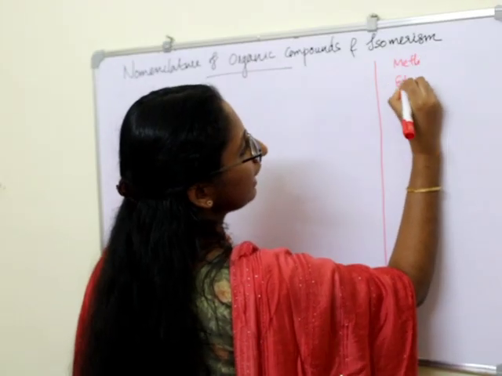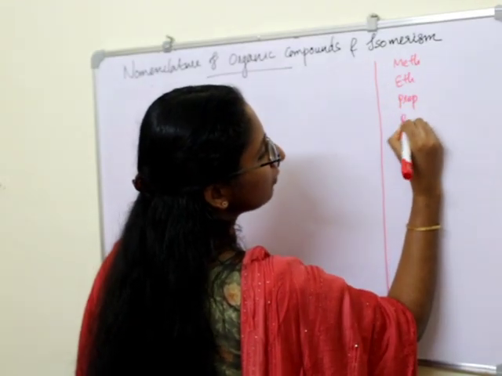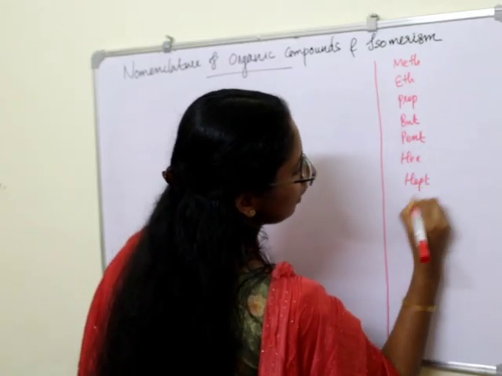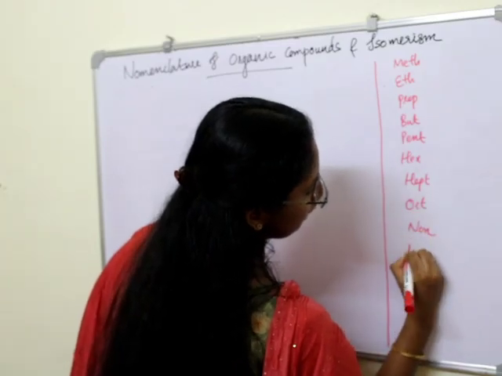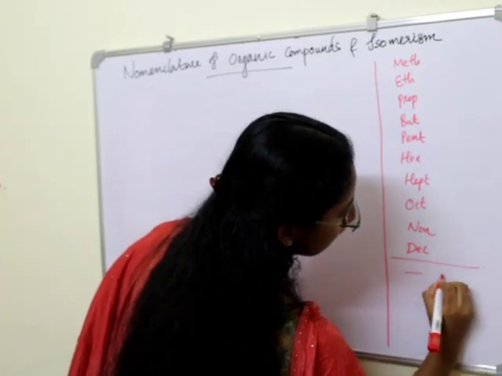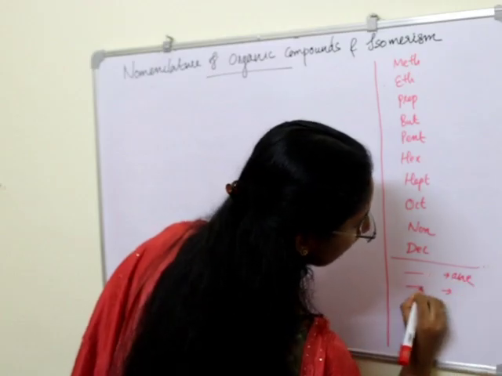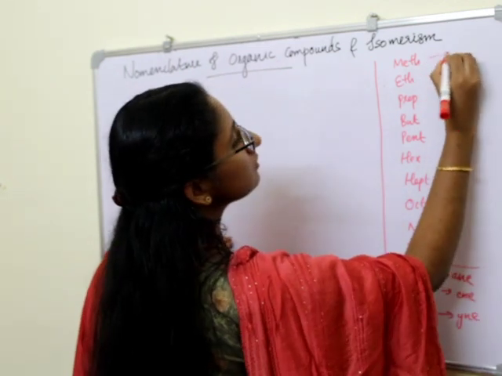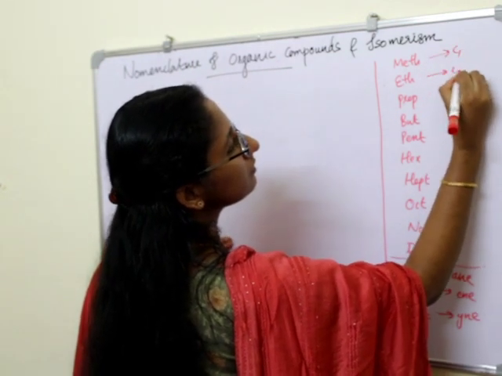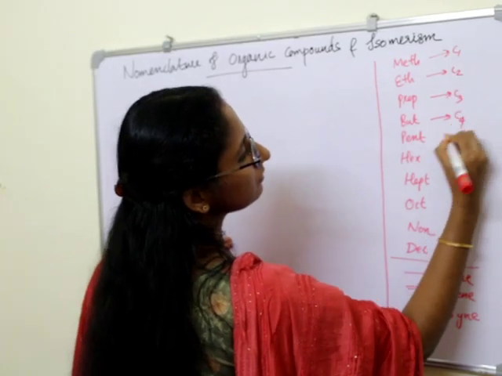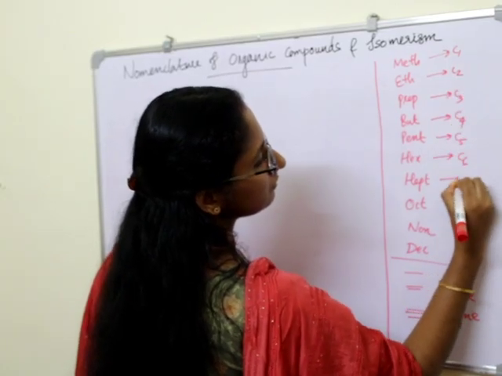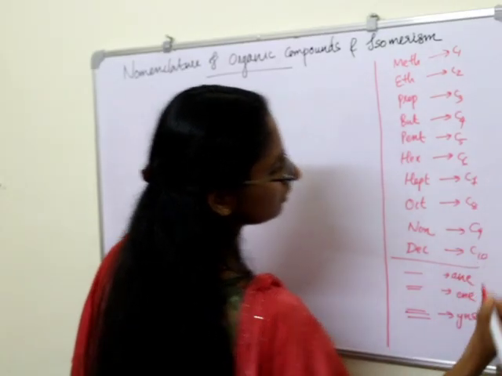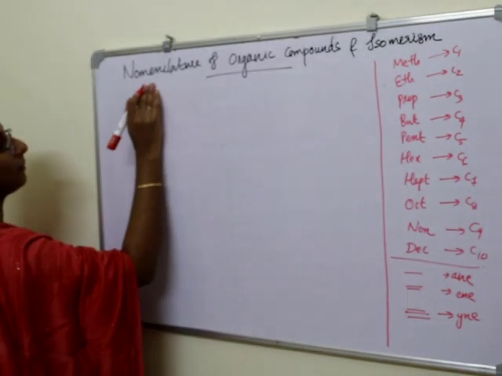Meth, eth, prop, but, pent, hex, hept, oct, non, dec. ANE, ENE, YNE. Okay, so let's start.